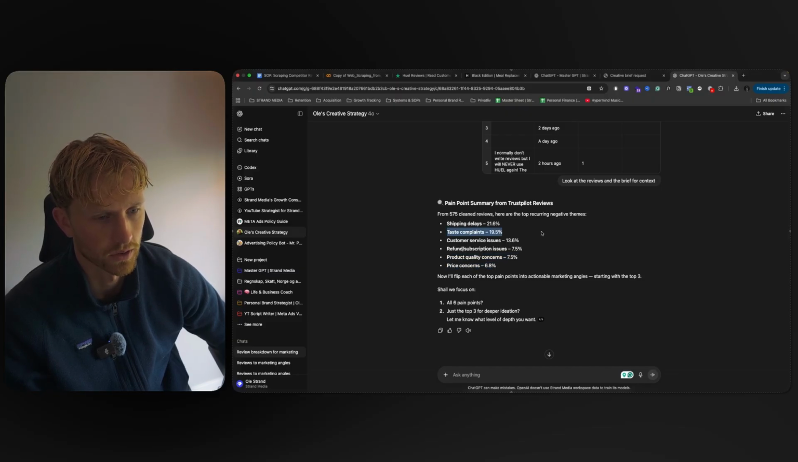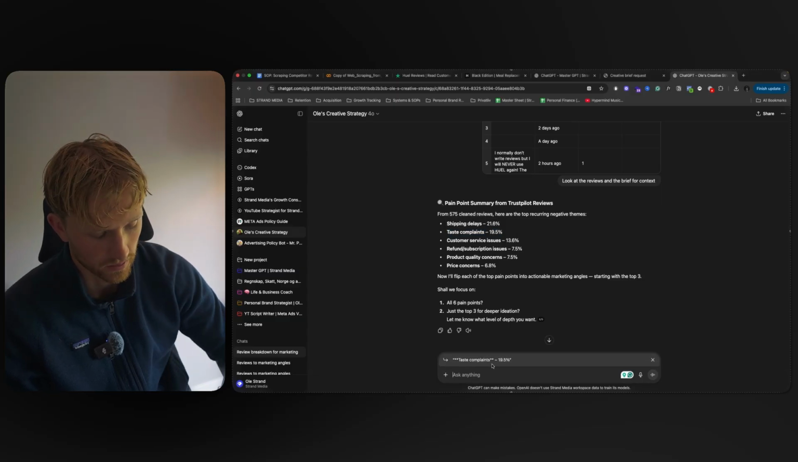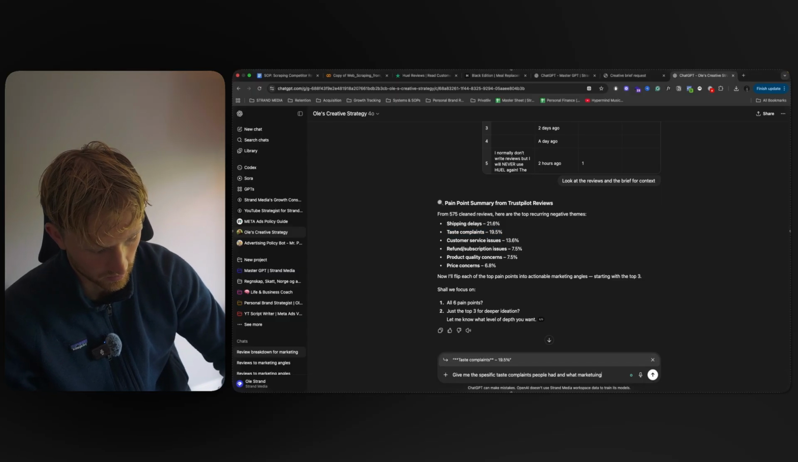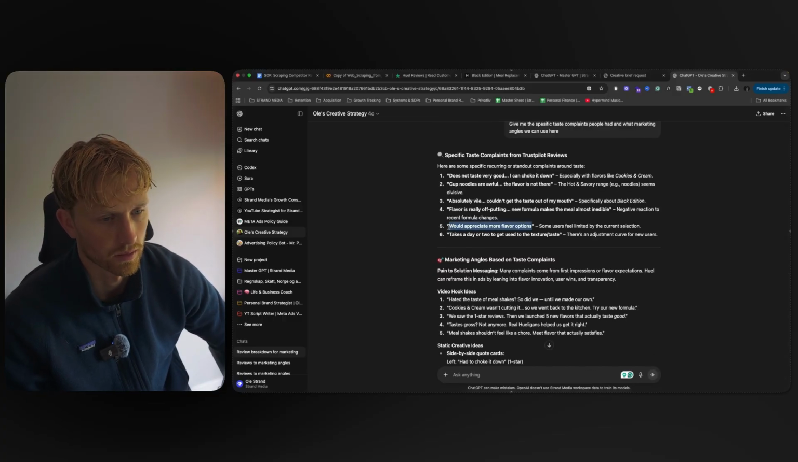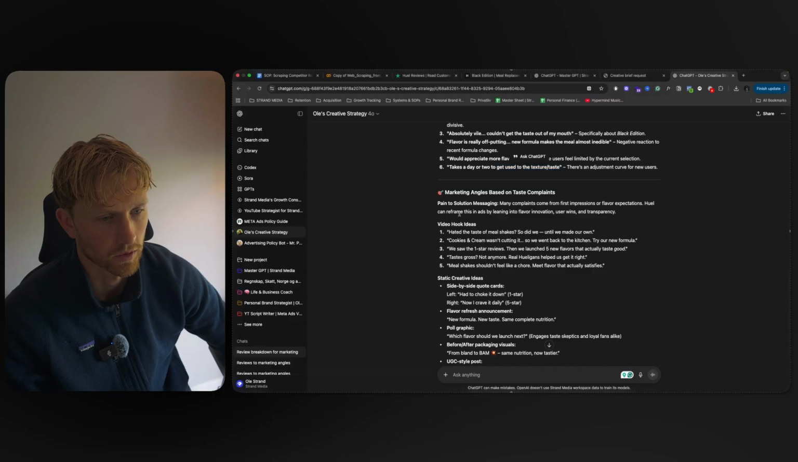So now let's say we want to lean into the taste complaint thing. So based on this, we can tell it to... So would appreciate more flavor options. That could be one thing we can lean into. Takes a day or two to get used to the texture and the taste. So here's marketing angles we can do based on this.